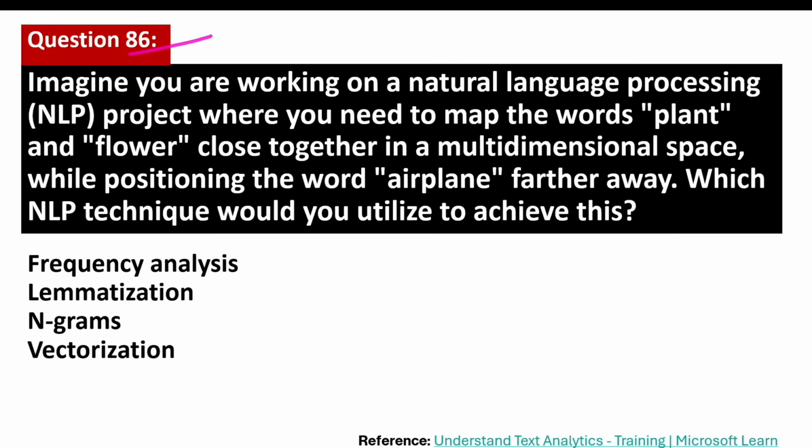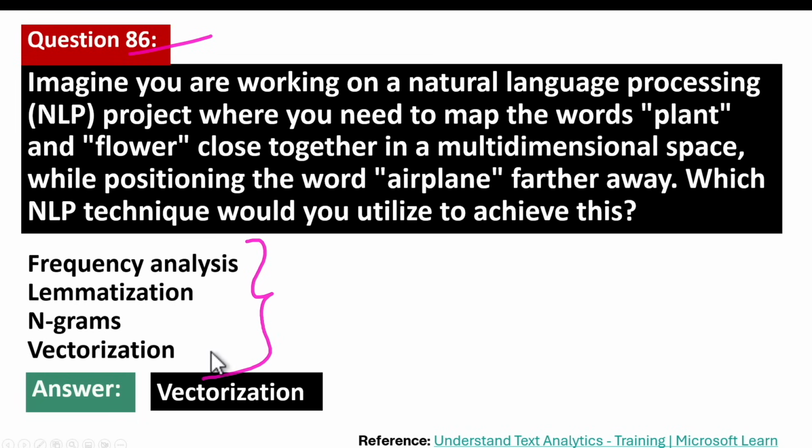Question number 86. Imagine you are working on a natural language processing project where you need to map the words plant and flower close together in a multi-dimensional space while positioning the word airplane farther away. Which NLP technique would you utilize to achieve this? Let's go through the options available. The correct answer is vectorization.